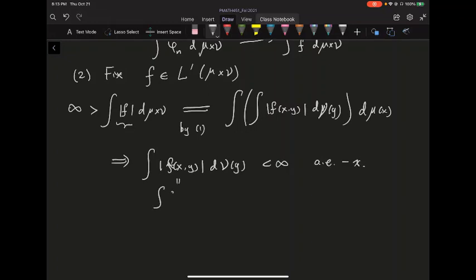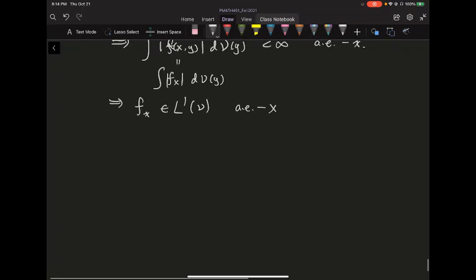This is essentially just integrating the absolute value of f lower x d mu of y. So in other words, this f lower x is inside L1 of mu for almost every x. For almost every x, f lower x is an L1 function, and you do the same thing for y. Now the g of x, by our definition, is just the integral of f of x, y d nu of y. This is a function of y, and because this is in L1, this integral is well defined.